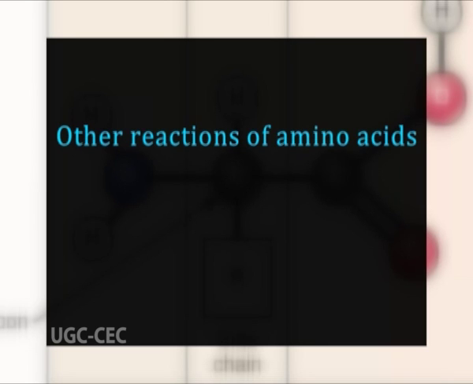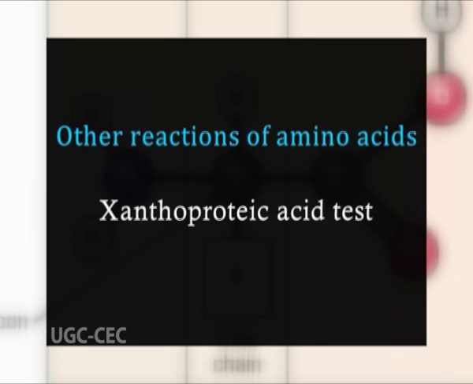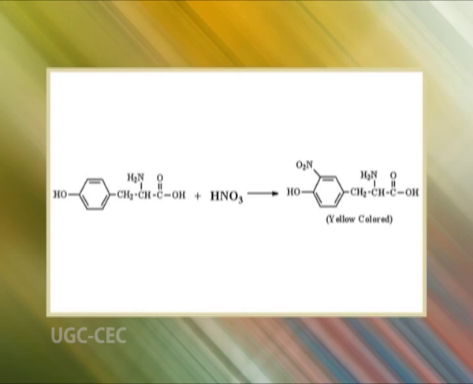We will now study the other reactions of amino acids. Xanthoproteic acid test. Aromatic amino acids such as phenylalanine, tyrosine and tryptophan respond to this test. In the presence of concentrated nitric acid, the aromatic phenyl ring is nitrated to give yellow-colored nitro derivatives. At alkaline pH, the color changes to orange due to the ionization of the phenolic group.